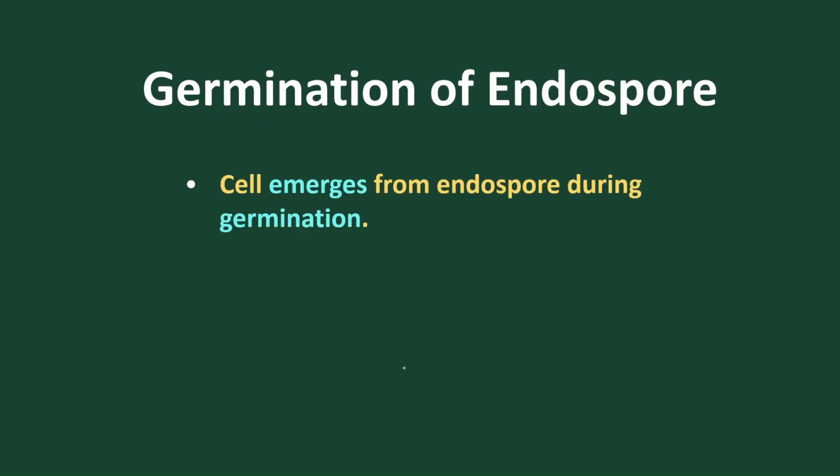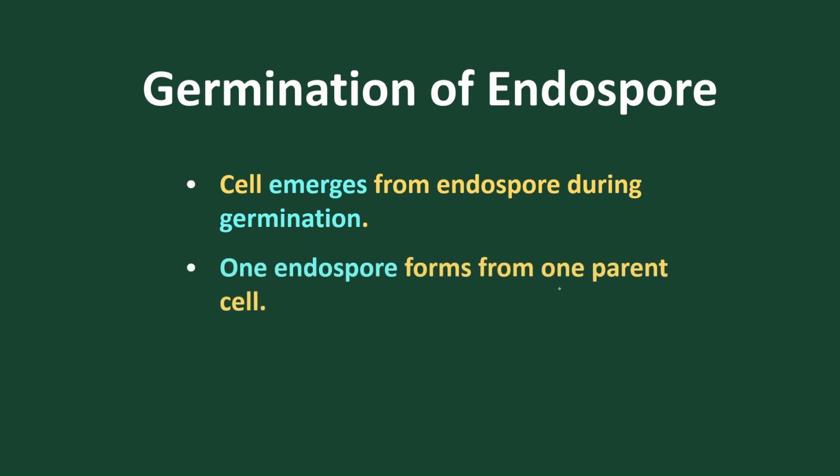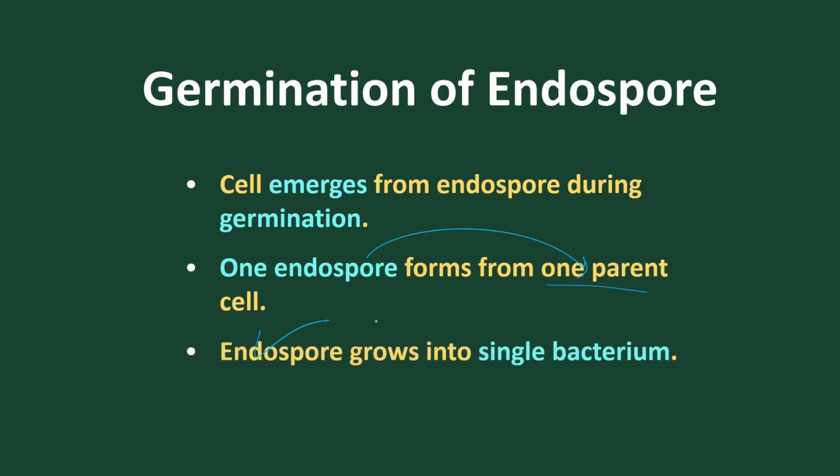giving rise to the new cell. So in germination of the endospore, a new bacterium arises from the endospore. So one endospore will produce one bacterium. So one endospore is regarded as one parent cell. So one endospore will give rise to a single bacterium. Then in the next section we will study sexual reproduction.